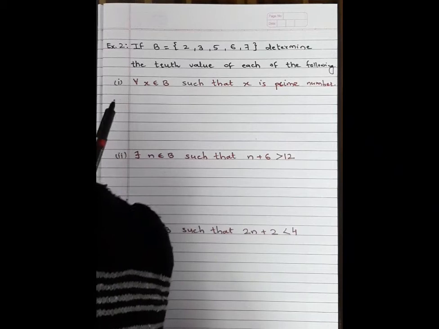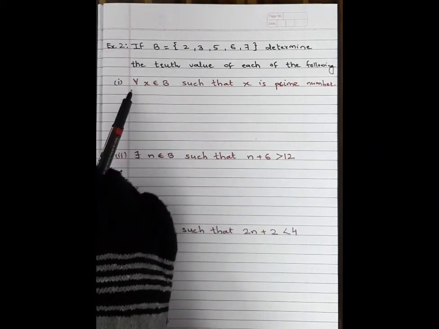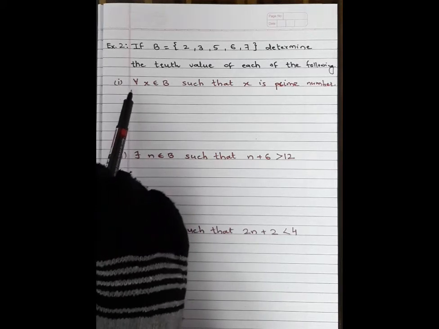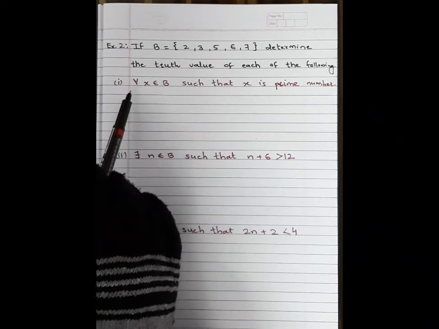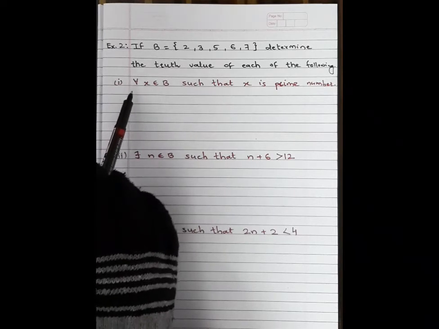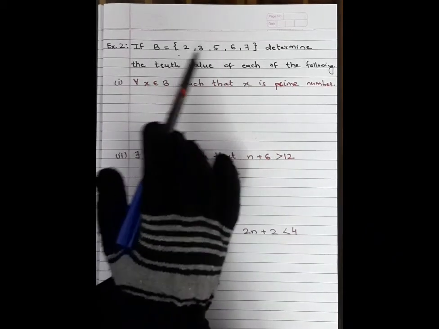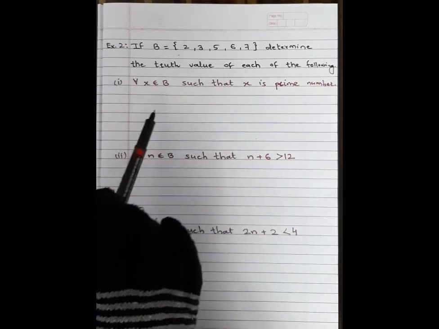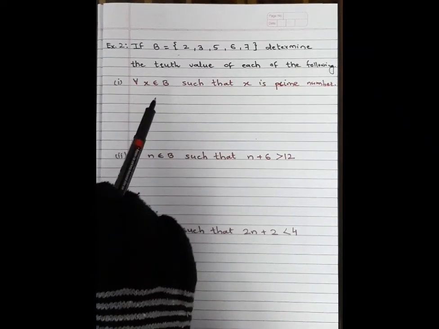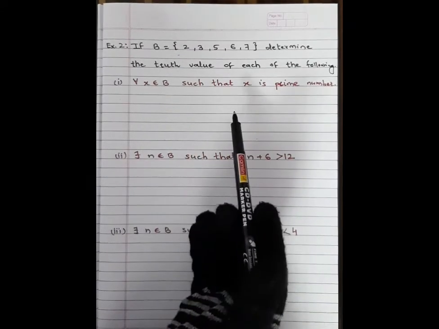Students, in question number 1, the quantifier for all is given. Whenever for all is given, that means if it is true for every value of the set, then we can say that its truth value is true, otherwise false.